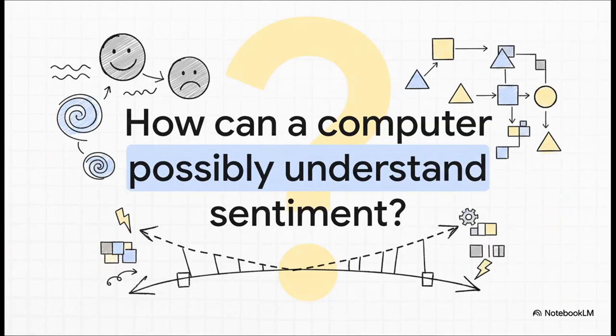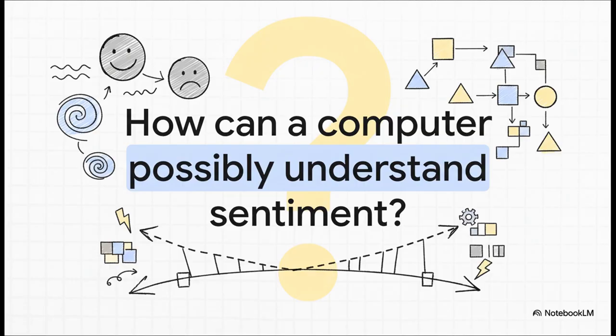And that's the million-dollar question, isn't it? How can a computer possibly get the vibe of a tweet? I mean, it doesn't have feelings. It can't feel happy or sad or get sarcastic. A computer only speaks one language, and that's numbers. So our whole job is to build a bridge between our messy human language and the computer's world of cold, hard logic.